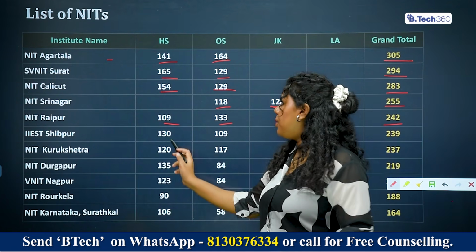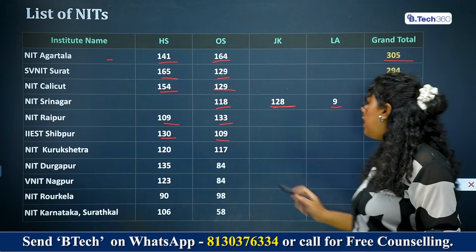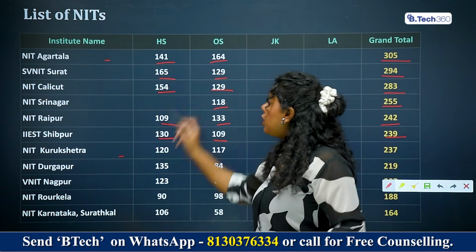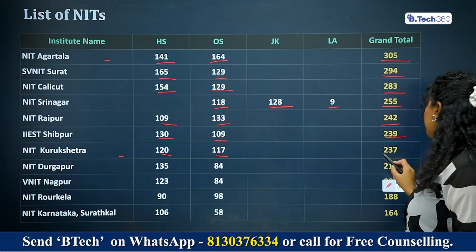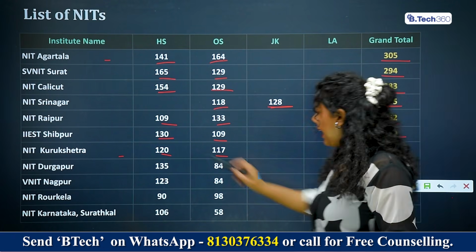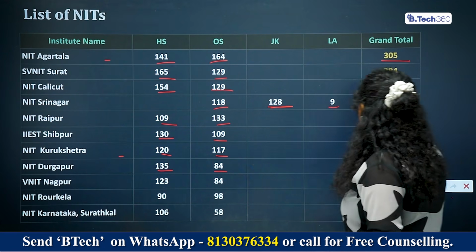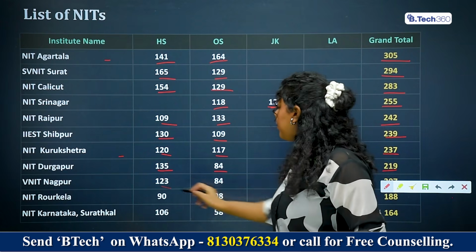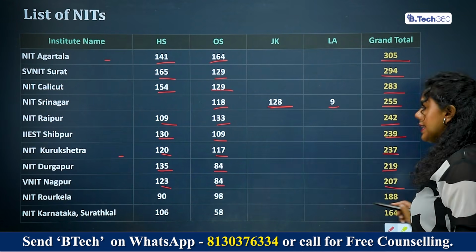Then IIEST Shibpur, 130 seats available for home state category students, outside home state 109, the total being 239 seats. The next is NIT Kurukshetra, home state 120 seats, outside home state 117 seats, the grand total being 237 seats. NIT Durgapur, home state 135 seats, outside home state 84 seats, grand total 209 seats. VNIT Nagpur, home state 123 seats, outside home state 84 seats, the grand total being 207 seats.